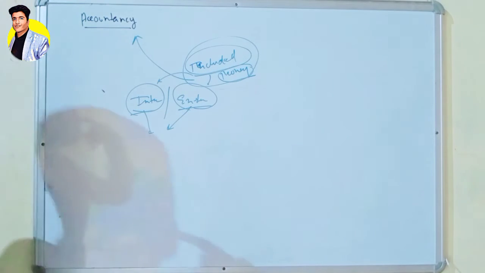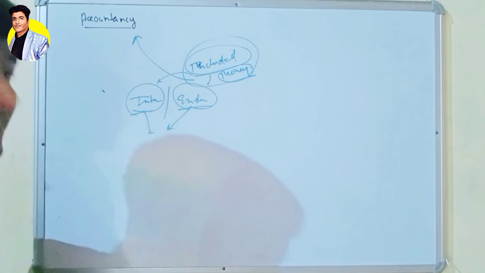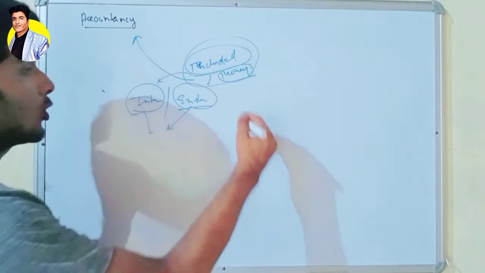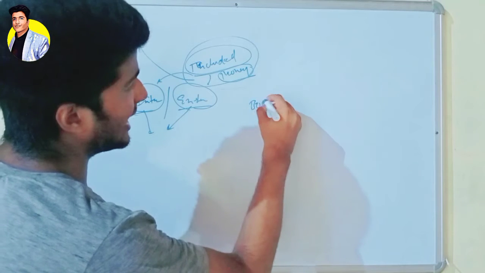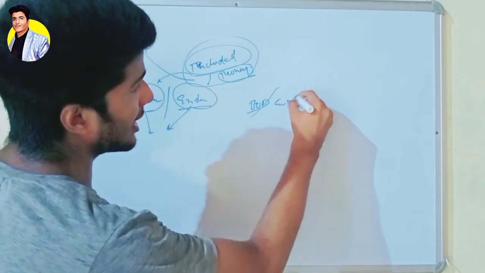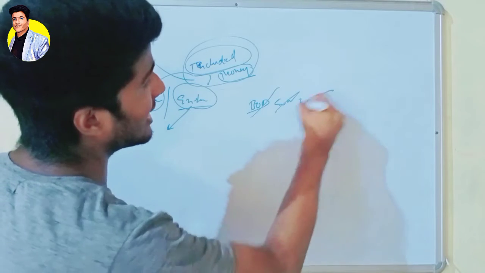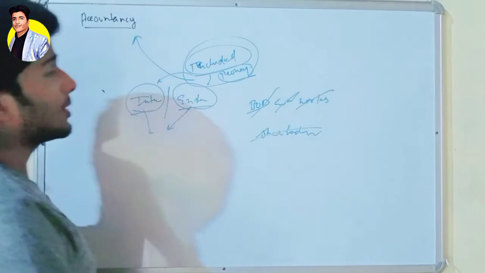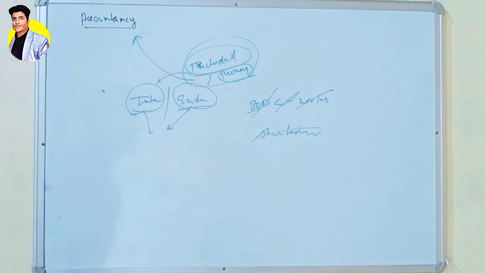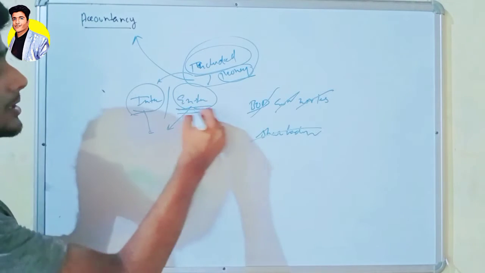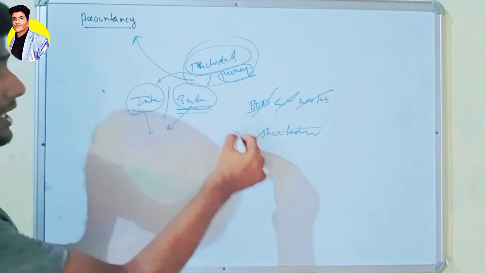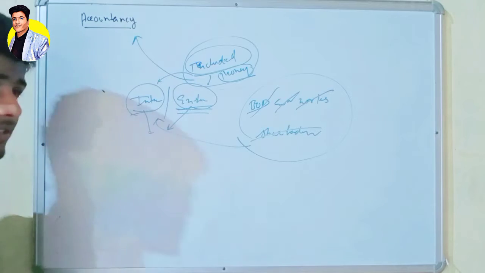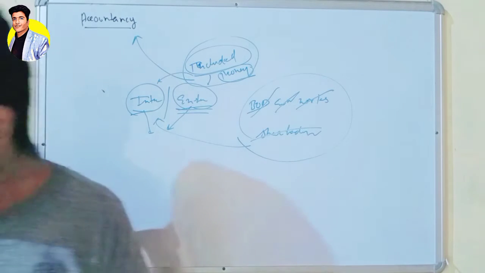External is the transactions which you are making or your company is making with the external persons of your company. I mean, they are not your board of directors, they are not your employees, they are not your workers, and they are not your shareholders. Okay, they are the persons outside of the company you are dealing with. So this is called external transactions, and when you deal with the other kind of people, this is called internal transactions. I hope you are getting that.